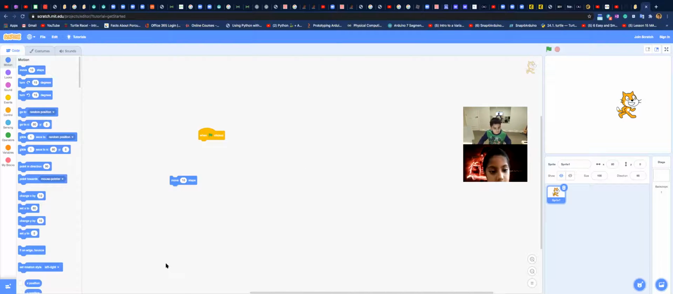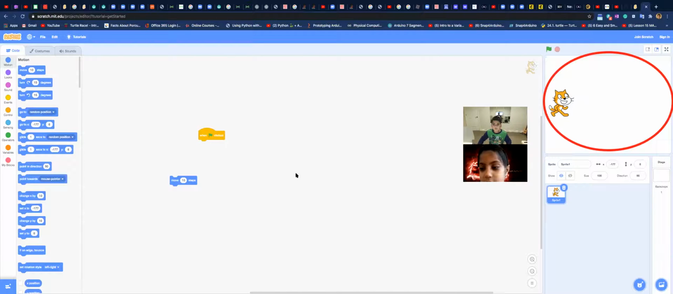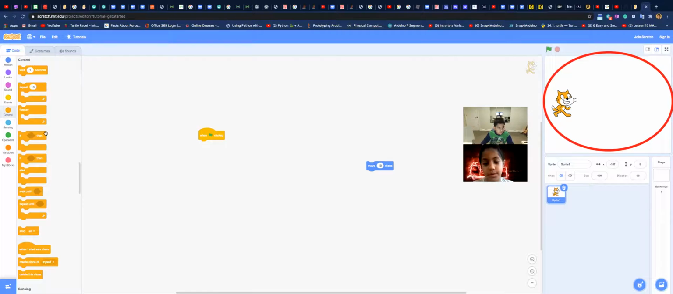Let me just draw this and circle this and drag this back. Basically, when we click on it, look at the things inside the circle. See, the cat is moving because I'm clicking it. But what if we want our cat to move forever? That's when the forever loop comes in.